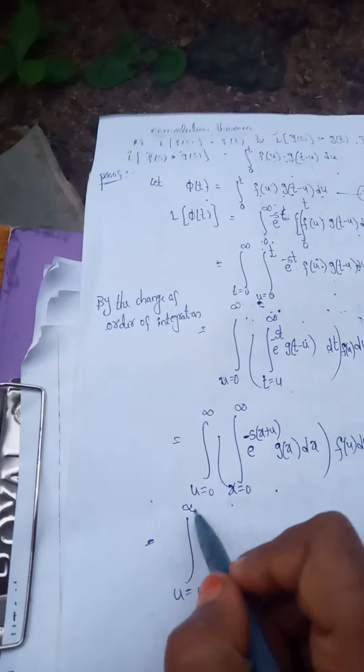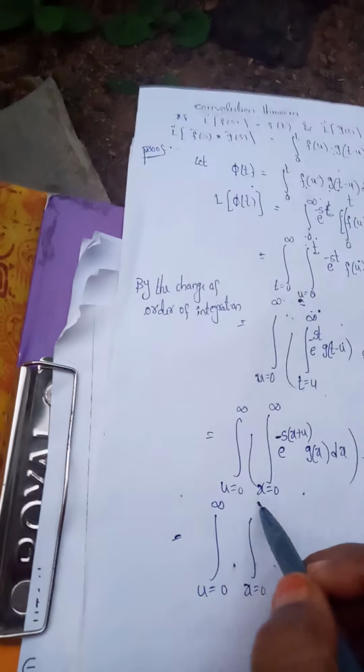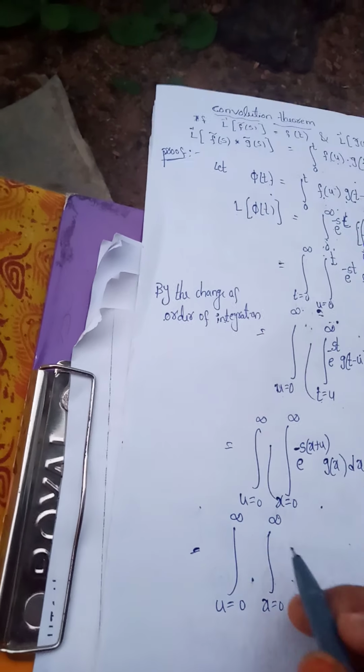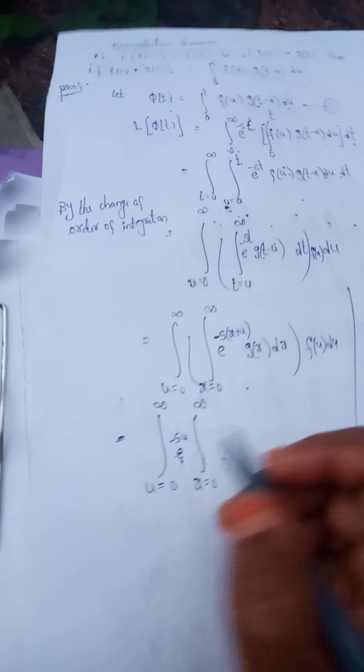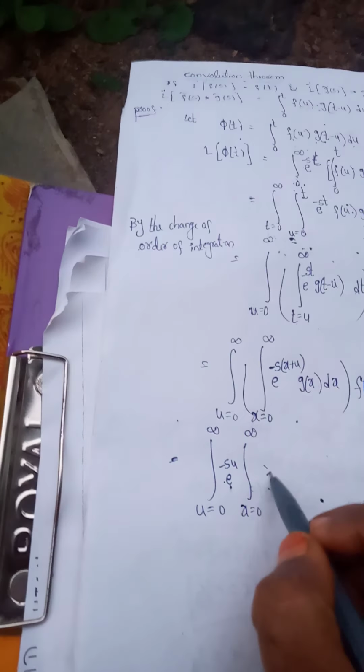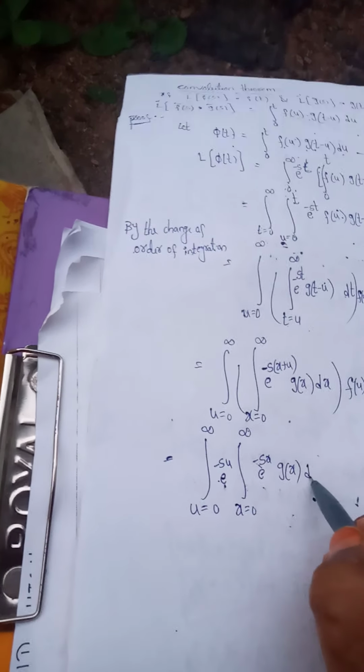This implies dt is equal to dx. So dx into f of u du, u is equal to 0 to infinity, x is equal to 0 to infinity. Here e power minus su is the constant term, so you can write outside of the integral e power minus sx g of x dx.